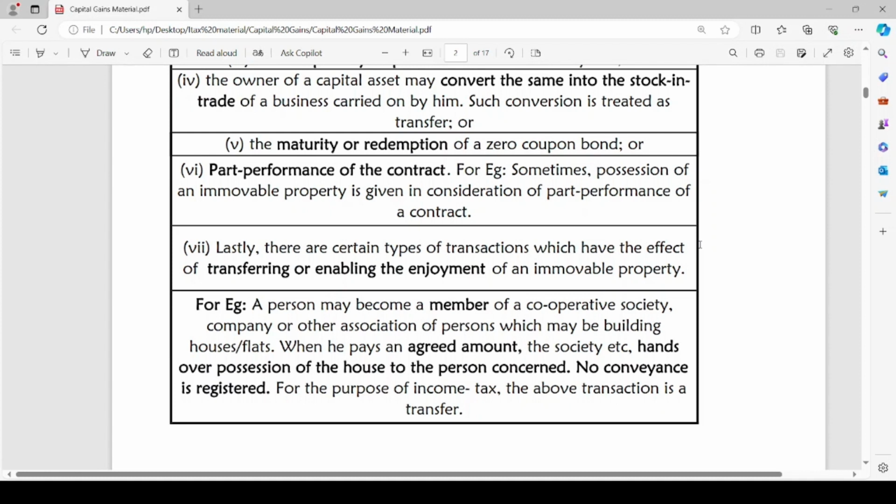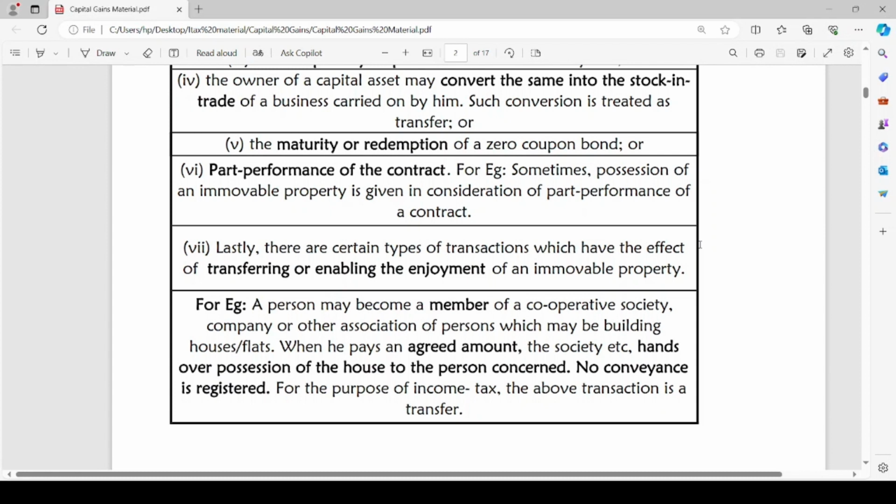Lastly, there are certain types of transactions which have the effect of transferring or enabling the enjoyment of an immovable property. For example, a person may become a member of a cooperative society, company or other association of persons which may be building houses or flats. When a person becomes a member of such entity and pays an agreed amount, the society etc. hands over possession of the house to the person concerned. No conveyance is registered. For the purpose of income tax, the above transaction is transfer.